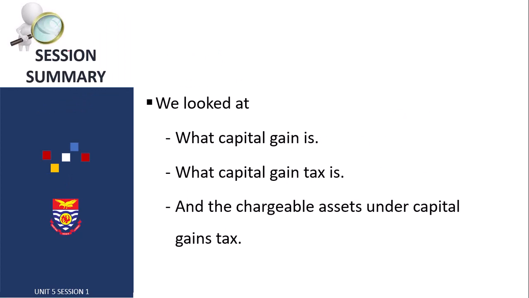This brings us to the end of today's session. In today's session, we looked at what capital gain is. We said capital gain is the profit derived from the sale or disposal of a chargeable asset. We also looked at what capital gain tax is. We said it is the taxation of the profit from the sale of chargeable assets. We also looked at certain chargeable assets under capital gain. We said these include land, shares, building of permanent or temporary nature, business assets including goodwill, etc.